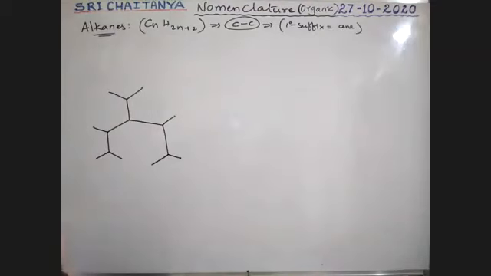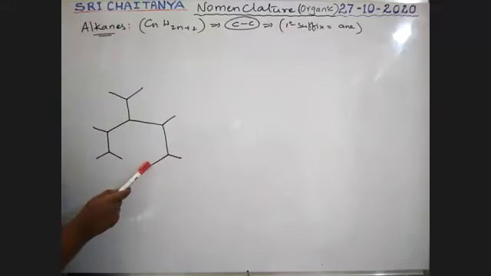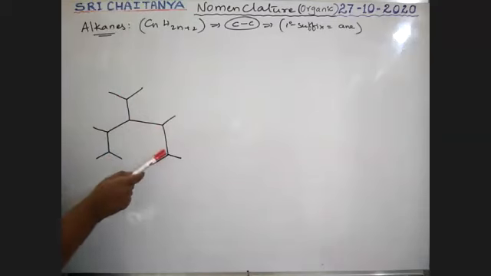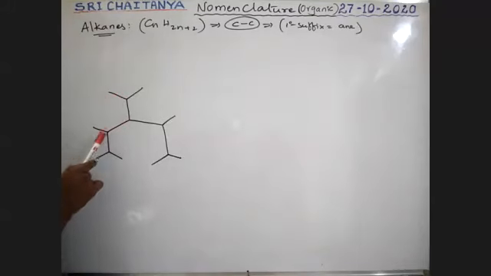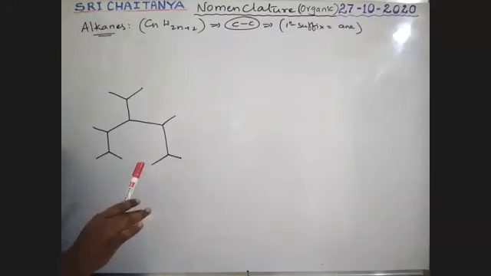So first of all, find the longest chain that contains the maximum number of substituents. See boys, see here. 1, 2, 3, 4, 5, 6, 7. It is one chain. 1, 2, 3, 4, 5, 6. Only 6. But previously we got 7. So among all these, the longest chain is the 7-membered chain.